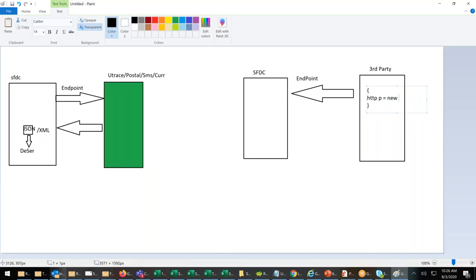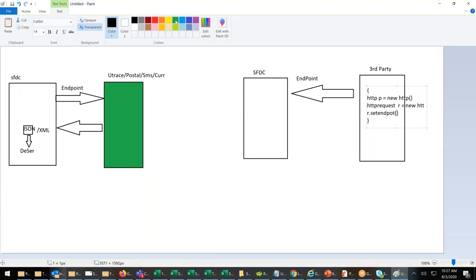HTTP p equals new HTTP. Then HTTP request r equals new HTTP request. Then r.setEndpoint. Yes, it is setEndpoint. Here they will put www.http.salesforce.com/something. We will give the URL the way UTrace gave us the URL in our programming.